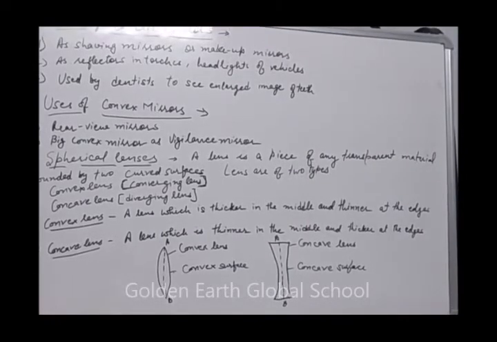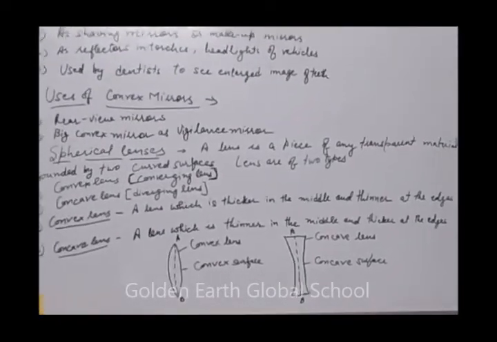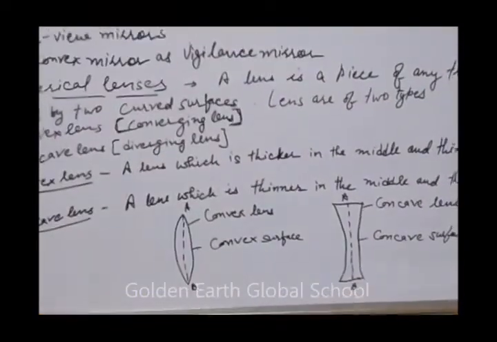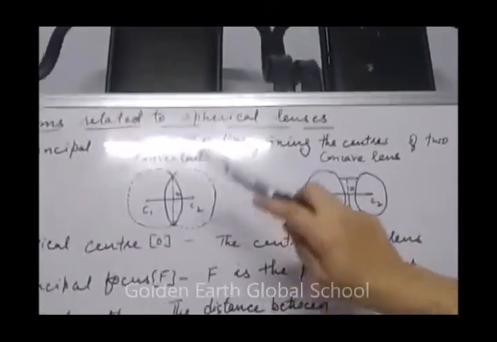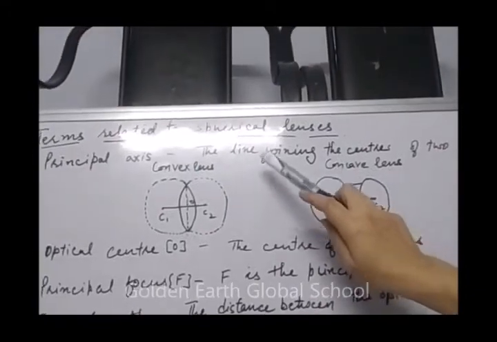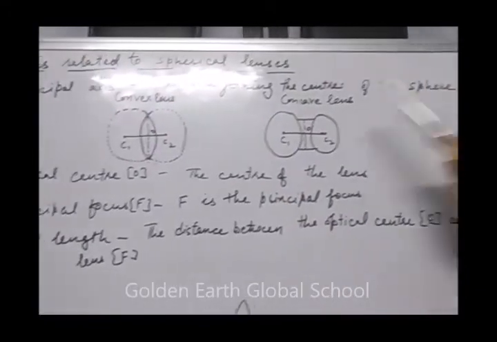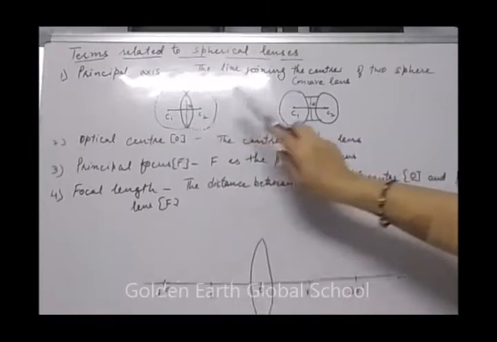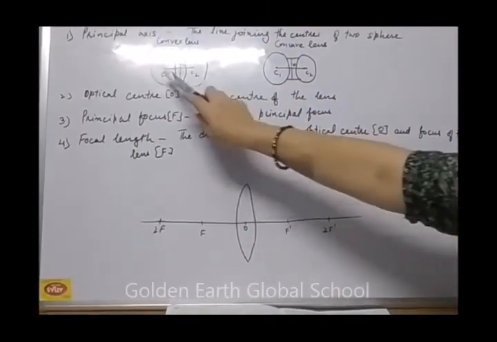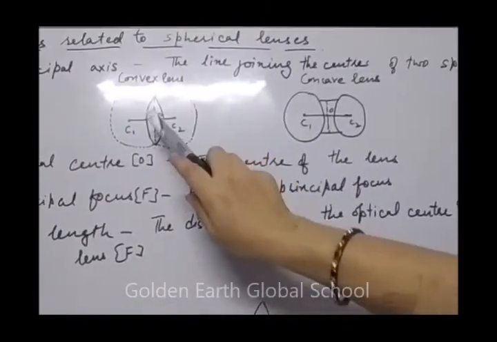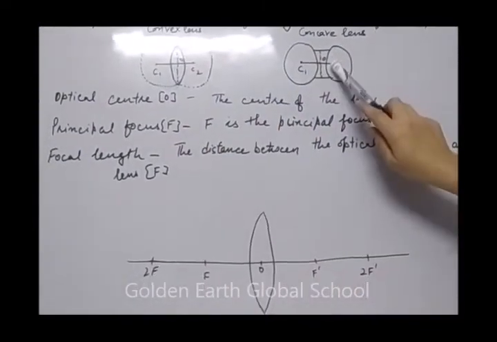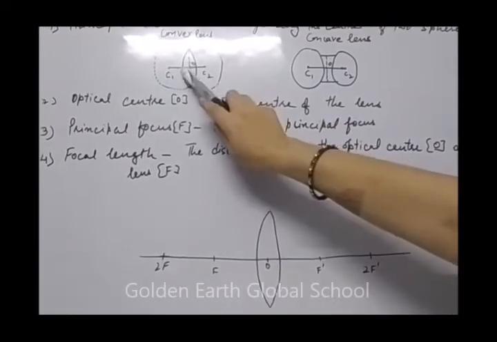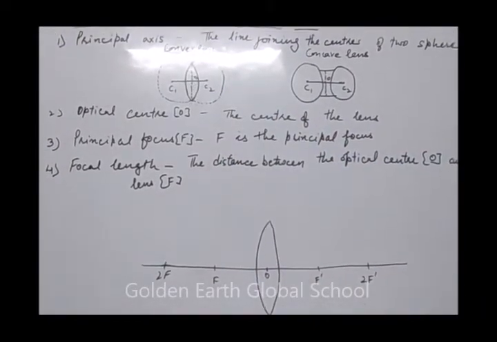Now we are going to start the terms covered in spherical lenses, same as what we have done in mirrors. First is principal axis. What is principal axis? The line joining the centers of the two spheres. This is sphere 1 and this is sphere 2. The line joining the centers of the two spheres is called principal axis. Next is optical center. The center of the lens is called the optical center.